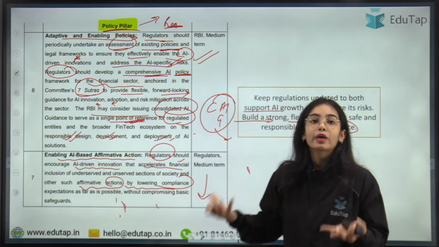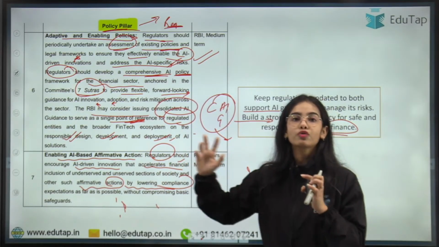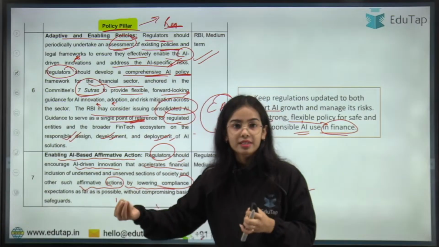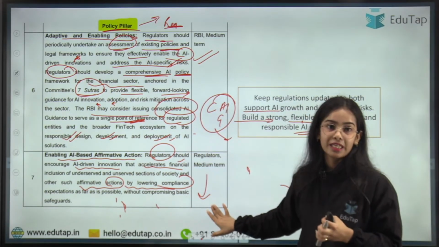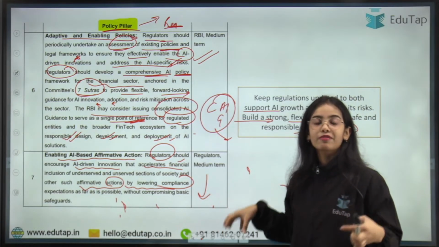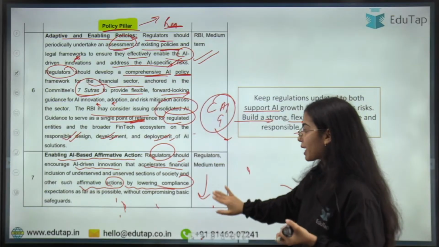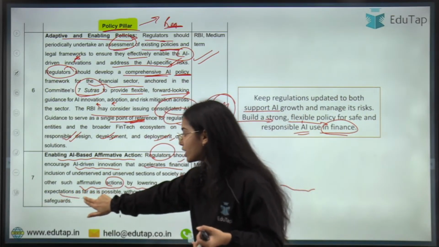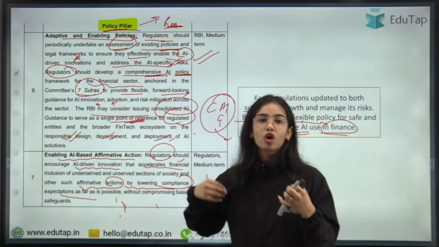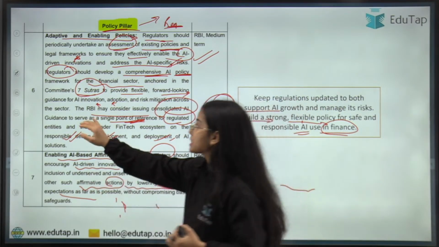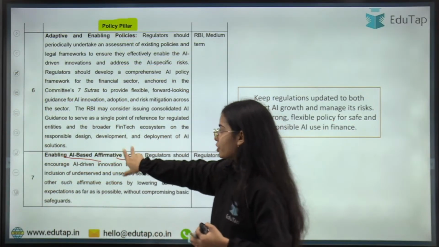Now what can regulators do? If AI is being developed in such a manner that it leads to financial inclusion, regulators can decrease or lower the compliance expectations, because if we want to develop AI models, the compliance should be easier. Compliance expectations can be lowered as far as possible without compromising the basic safeguards of the customers. So basically, the regulators should enable AI-based affirmative action.